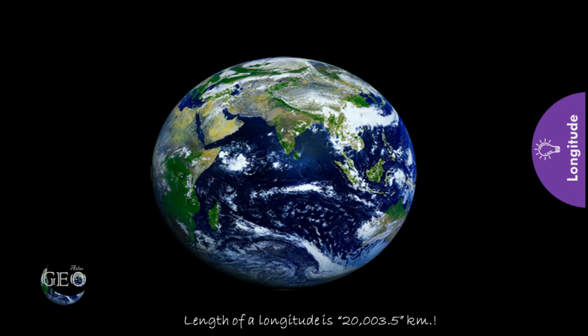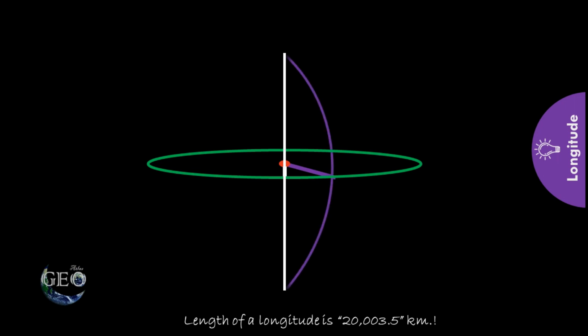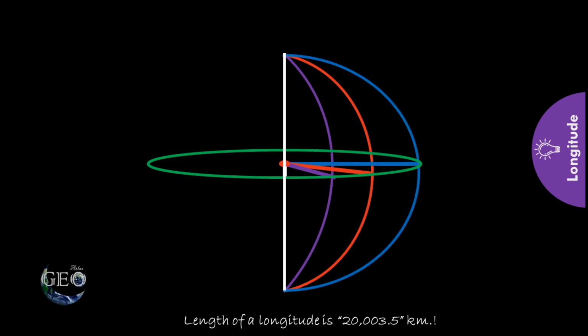How are these latitude and longitude constructed? If I draw a line at the center of the Earth and a vertical line perpendicular to the line which I have already drawn on the center of the Earth, and if I draw another vertical line at the 30-degree interval from the center of the Earth and another vertical line at 60-degree interval and another line at 90-degree interval, in such a way I can construct till 180 degree in the eastern hemisphere.